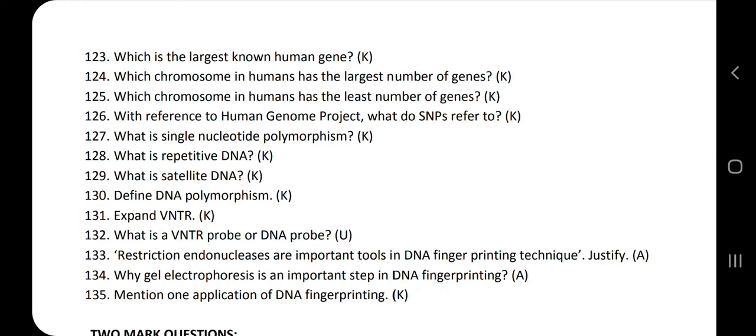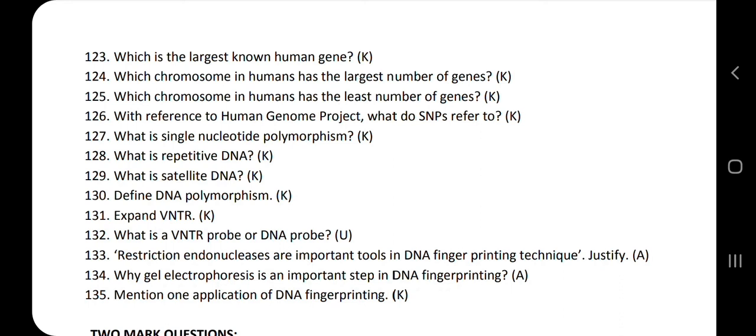After using the restriction endonuclease, where the DNA is fragmented, the DNA fragments are arranged according to their length and size, so the separation occurs. The separation of these DNA fragments is done by the process of gel electrophoresis.